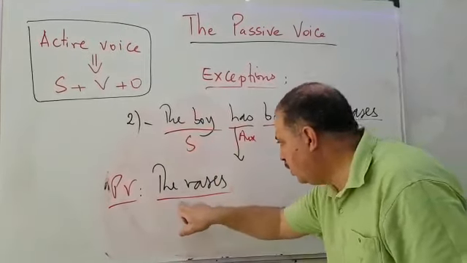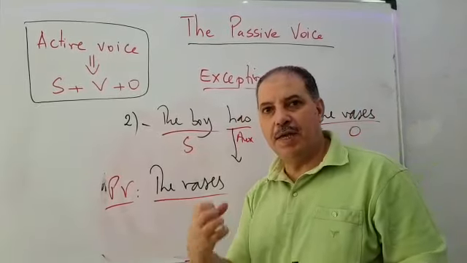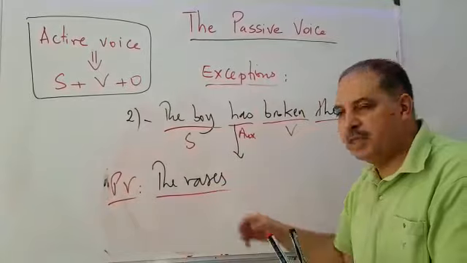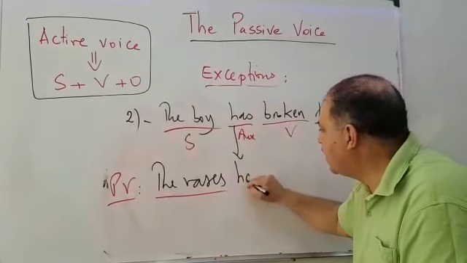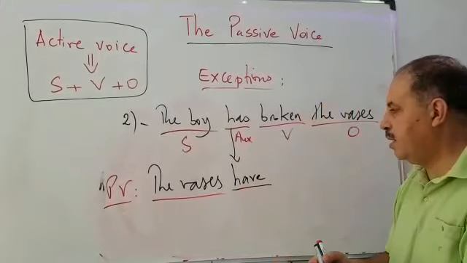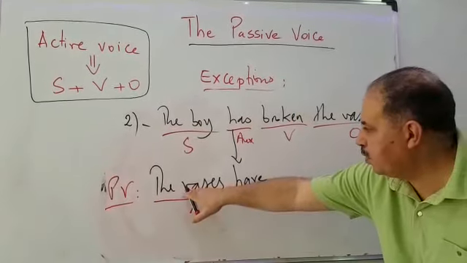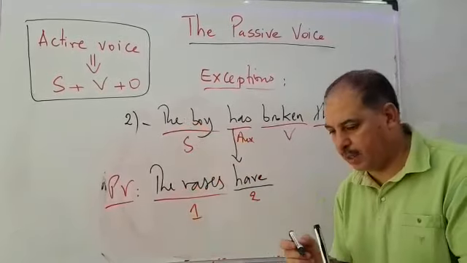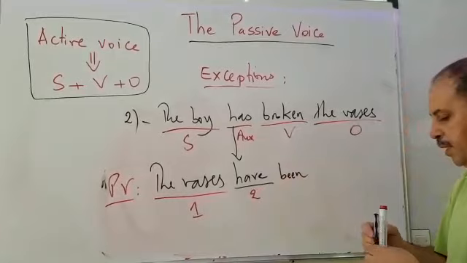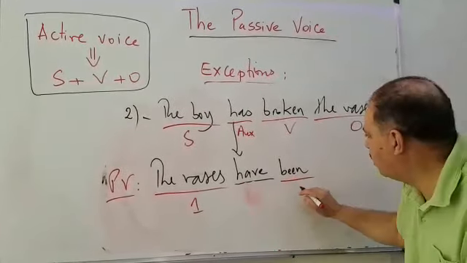Now we have a new subject, so "has" will change. We'll go with the new subject, and because the new subject is plural, we don't say "has" but "have," and this is number 2. Number 1, number 2. So "have" goes with the vases, not with the boy. Why "been"? We said this is the rule. This is number 3.